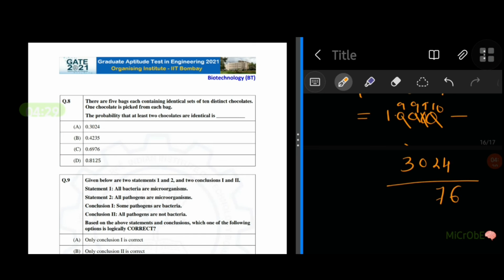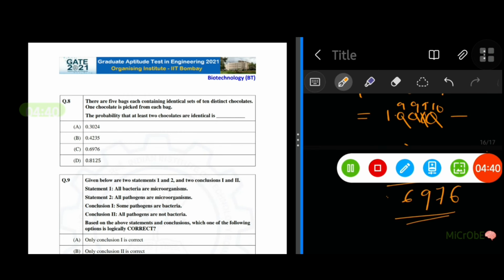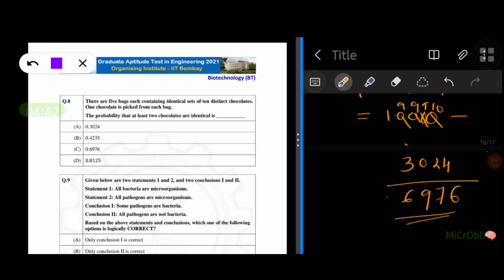9 minus 0 is 9, and 9 minus 3 is 6. So we do have that option, the option number. So the option C is the correct answer. Okay, moving on to next question.